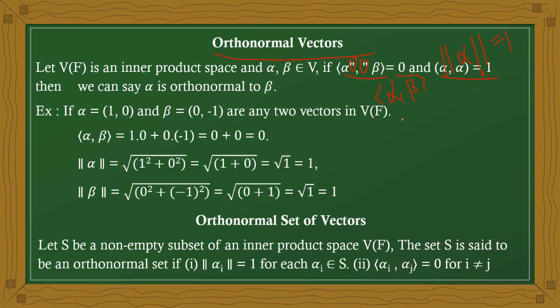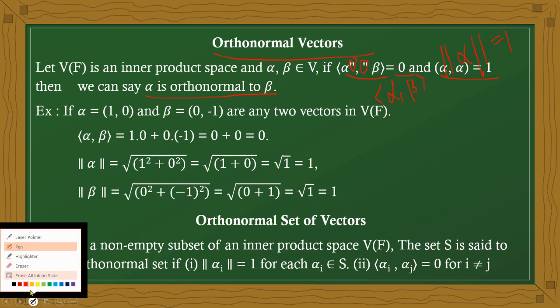The magnitude should be equal to 1. Then we can say alpha is orthonormal to beta.